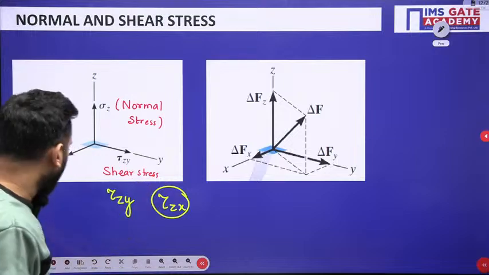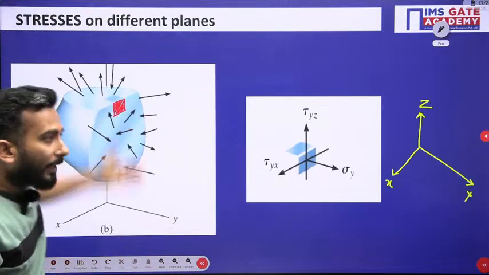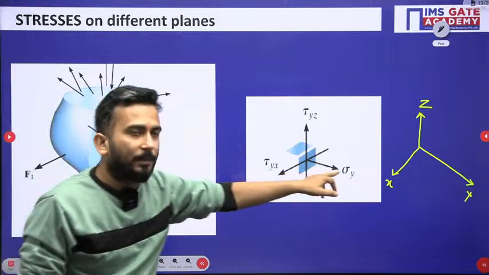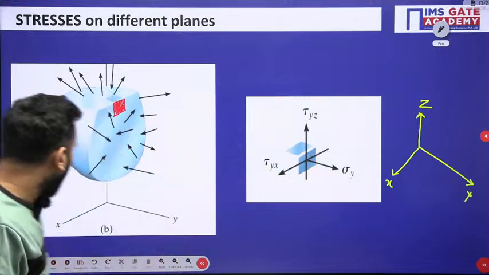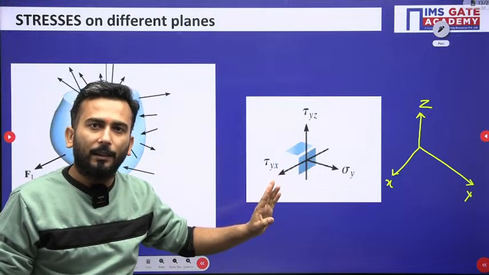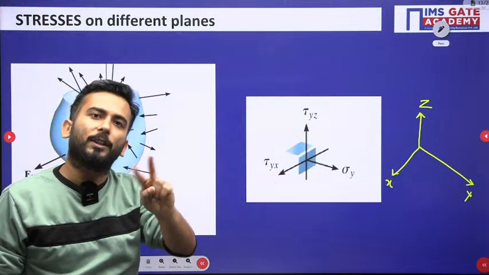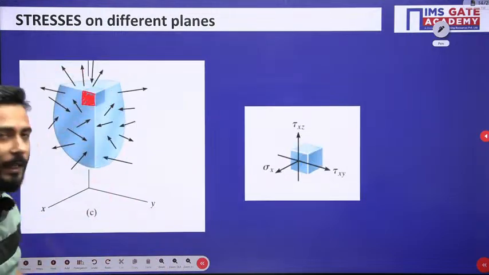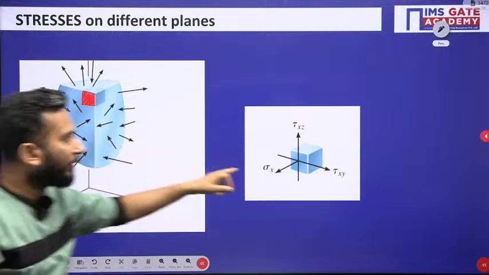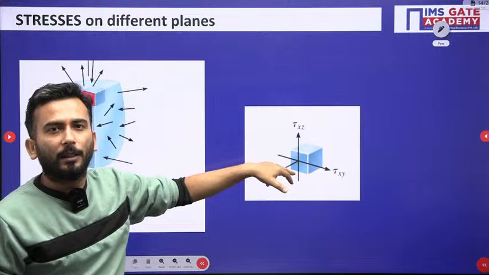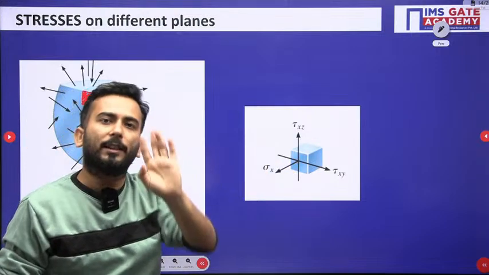Then I dissected the plane in this lateral way, so the perpendicular direction was y and sigma y is coming, and on the plane in two directions shear stress will be there. And finally, I dissected the plane in this way, such that the normal stress is in the x direction, and on that plane, in two different directions, two shear stresses will be there.